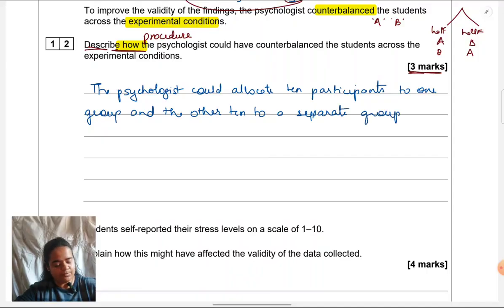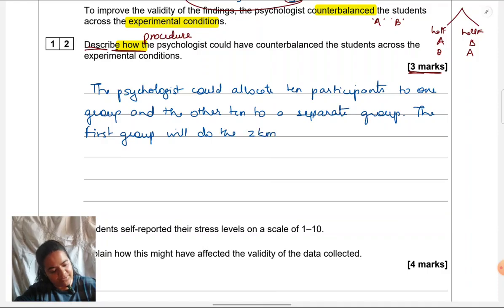The first group will do the 2-kilometer running first in 1 week, followed by the normal activities in the second week.